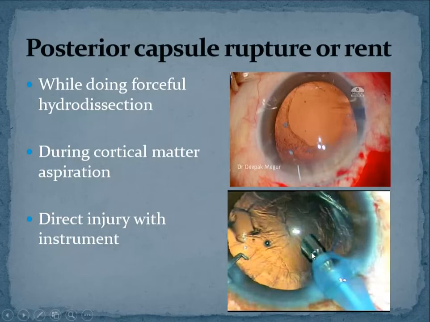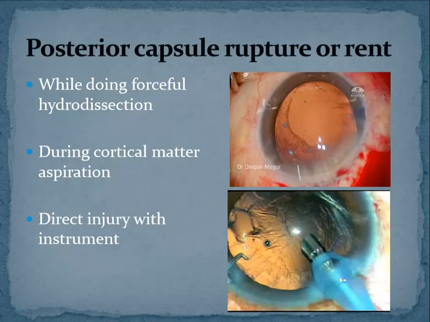A third possibility is a direct injury with any of your instruments. This is a phaco probe. So direct injury to the posterior capsule with your phaco probe. So instead of sucking the cortical matter, if you suck the entire capsule itself into the phaco, that is one possibility. Or using your dialer or your cystitome needle, any sharp instrument, if you are not handling it very delicately, then you might cause a posterior capsular damage or rent.